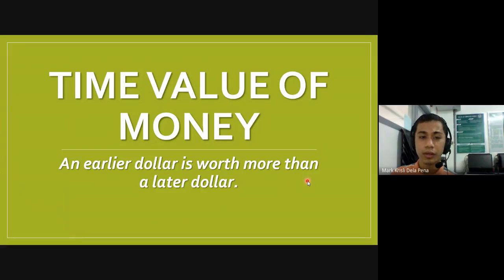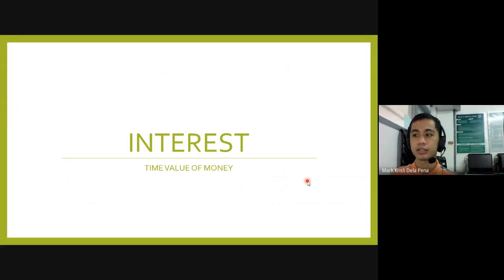Now, if you compare the invested amount today that will be withdrawn 5 years from now with an amount invested probably 2 years from now and withdrawn 5 years from now, of course, you will have a greater value when you invest today. That's what we mean by time value of money, so that the value of money changes over time. I have mentioned interest earlier, and actually that is our topic.